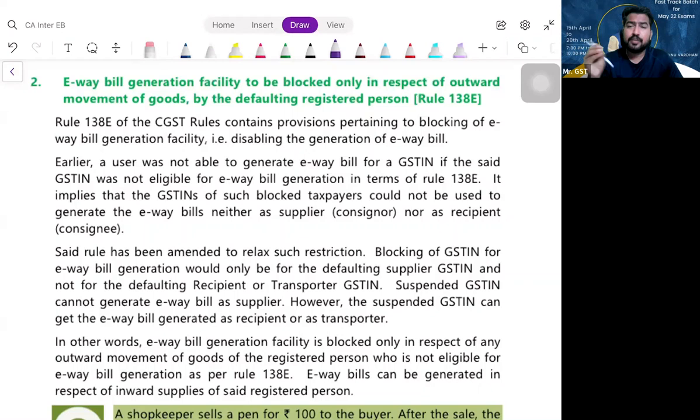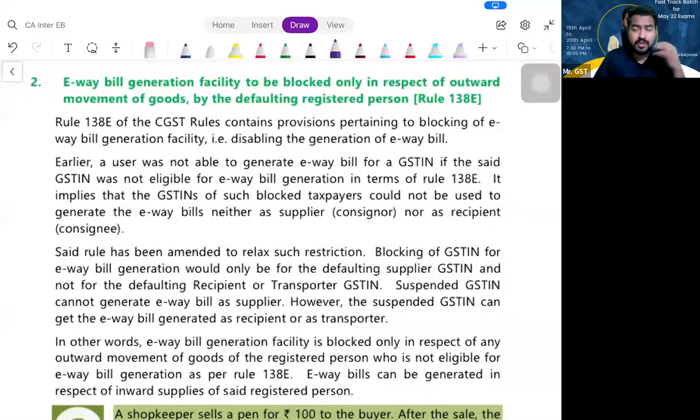They brought an amendment saying that if you are not filing your GST returns continuously for a period of 2 months, or for composition taxpayers some specified period, then your e-way bill generation is blocked. That was the amendment. But now, please understand, what used to happen, no matter whether you are purchasing, no matter whether you are selling, the generation of e-way bill was blocked for the people who are not regularly filing the returns.